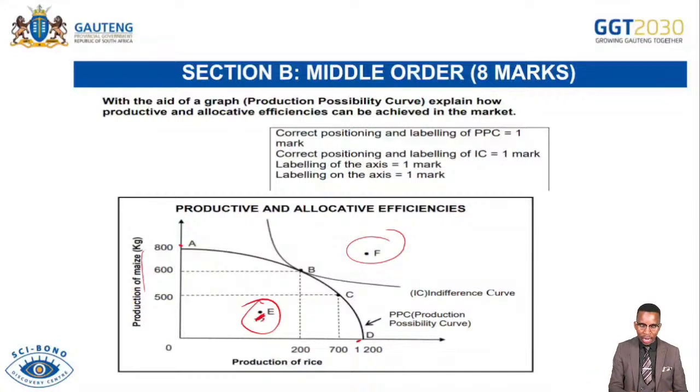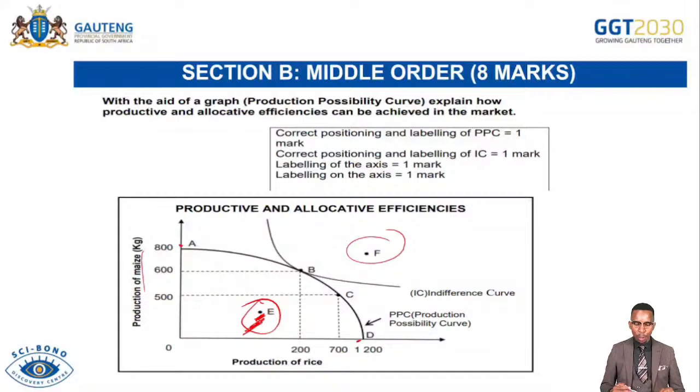Here we are. We are inside the PPC, on the left of the PPC. So any point on the left of the PPC indicates that resources have not been used to their optimal level. So this point indicates both allocative inefficiency and productive inefficiency.